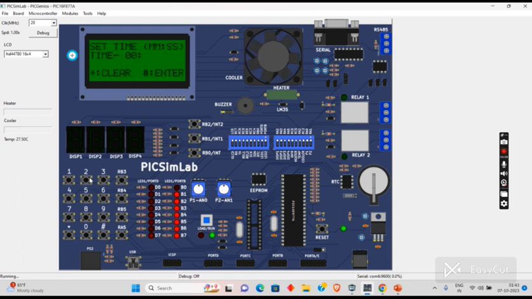It asked us to set up the time. So I'm going to set it for 20 seconds. Until we set the time and click the OK button, it won't accept. Before it got preheated, now it will get cooked. As it will take time to preheat and cook, it is a long process.